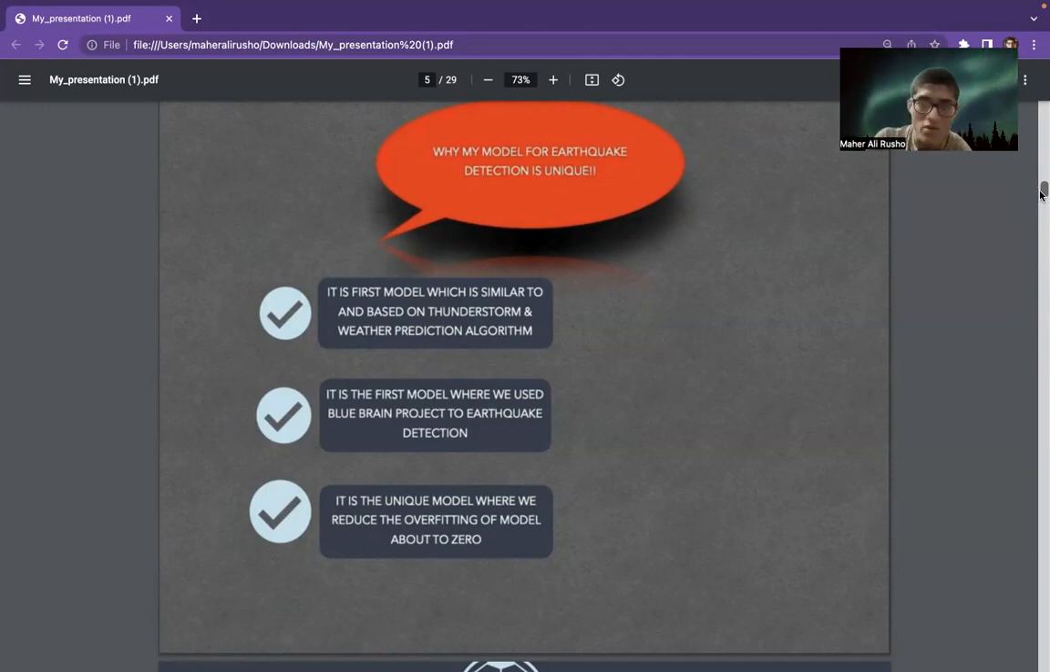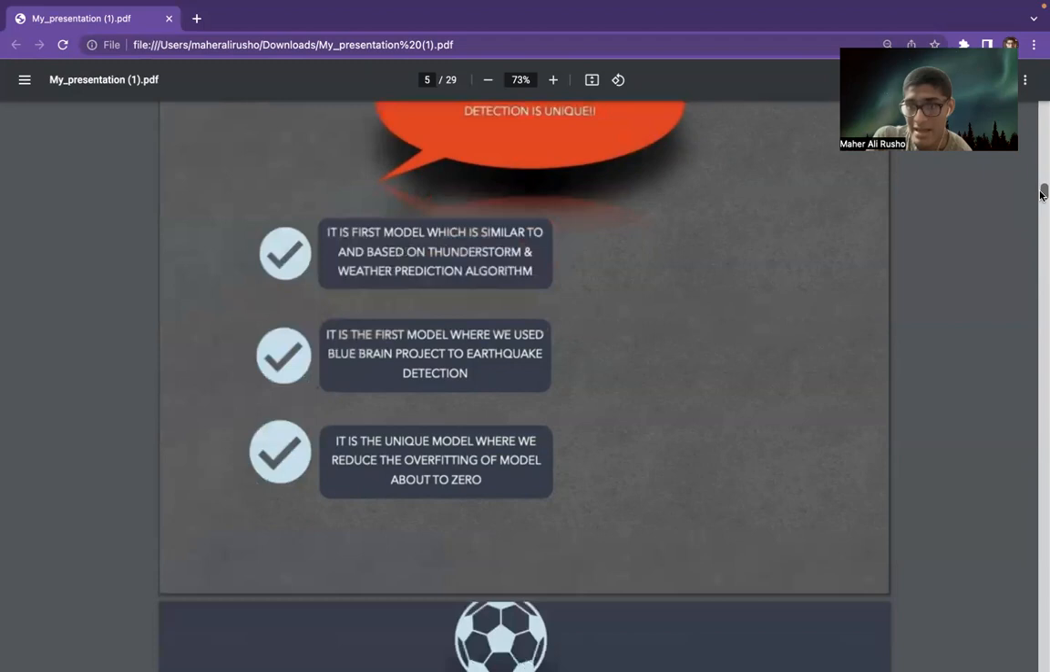So wouldn't it be good if we captured the rat's brain and computerized it to see what physical or psychological changes happen in pre-earthquake behaviors? And I did the same thing you are thinking.